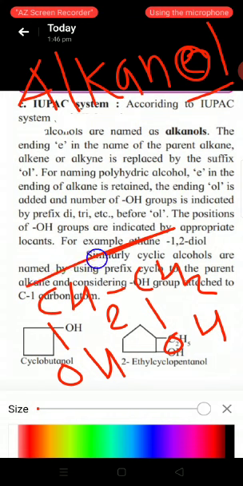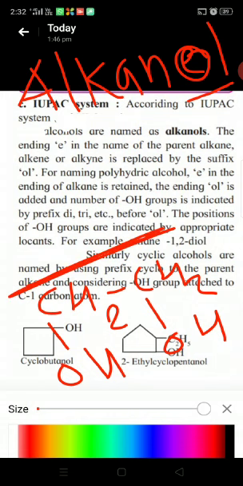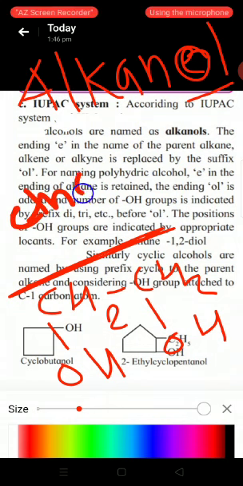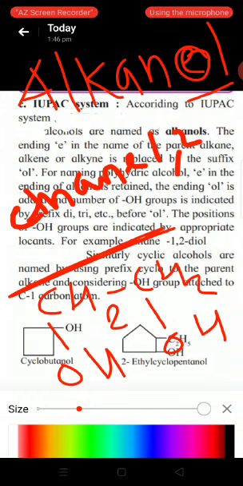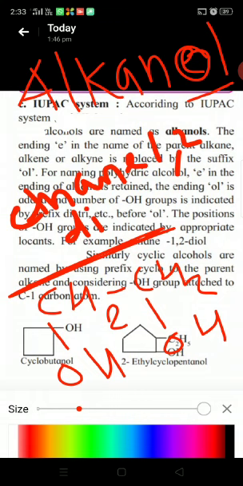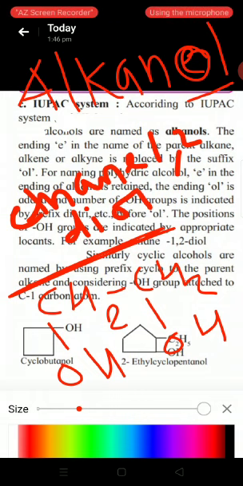Students, here the chain is of two carbon atoms and this is ethane. As there are two OH groups, that means it is a polyhydric alcohol, hence E remains as it is, hence the name is ethane. First and second positions have the OH group, hence 1,2 and it is diol. This is the IUPAC name of this compound.